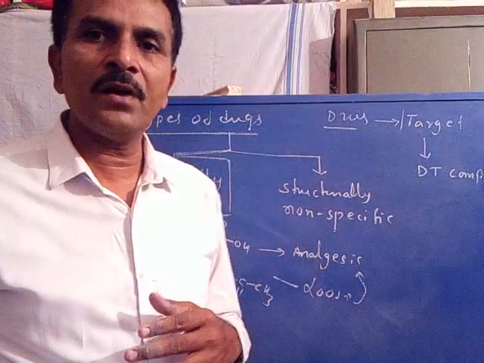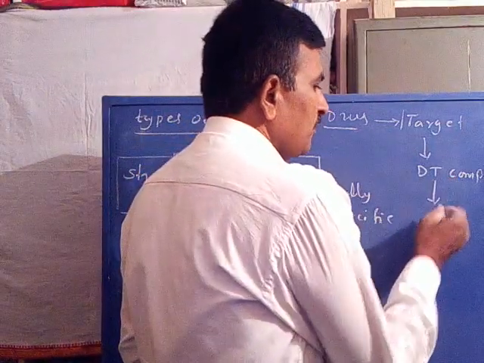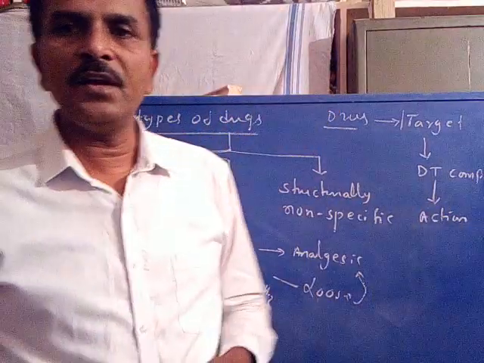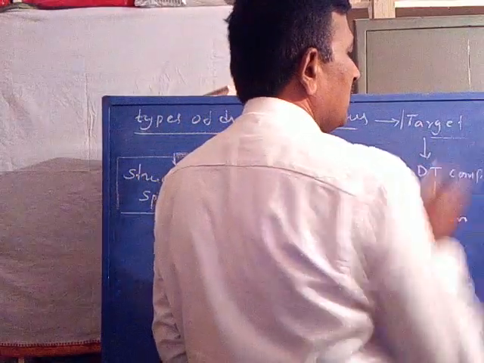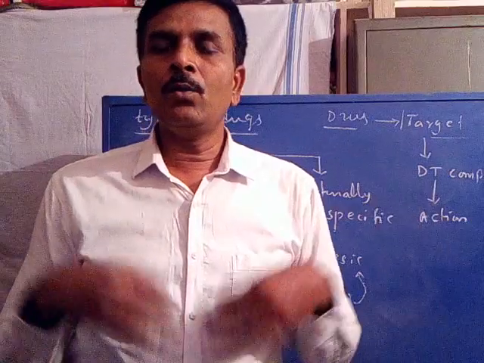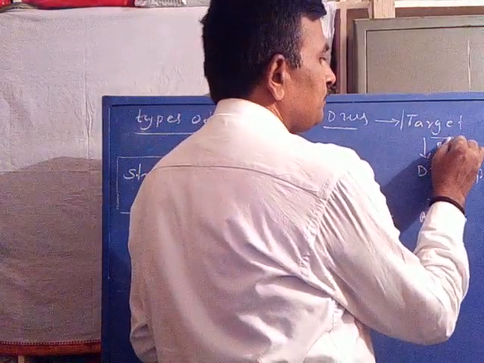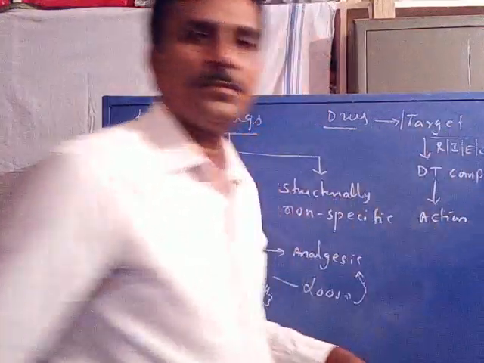After formation of the drug-target complex in the human body, it starts its action. The targets available inside the human body to bind with the drugs include receptors, ion channels, enzymes, and carrier molecules.